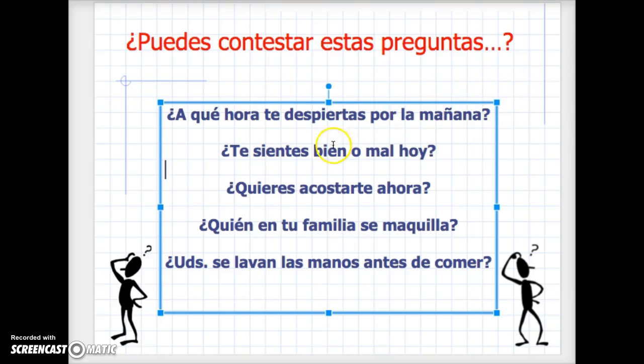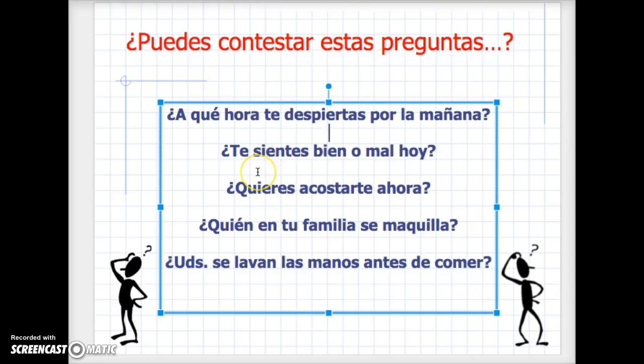Well, let's go back to the first one. Te despiertas. Who am I talking to? Well, you, right? I think I am for most of these. So how would we answer in the yo form? If I always remember me, te, se, nos, os, se, then if the yo form is me, I should start with me. And then what's the yo form of despiertas? You got it. Me despierto. But at what time? ¿A qué hora? Oh, well, me despierto a las 5.